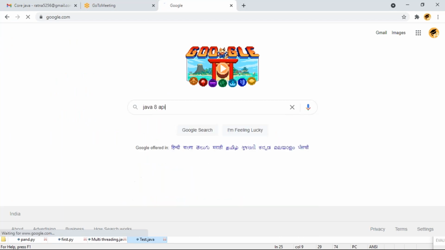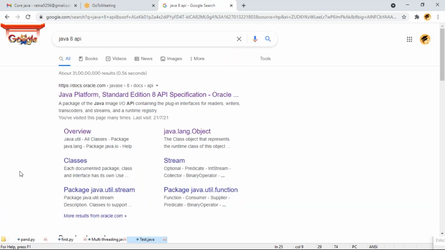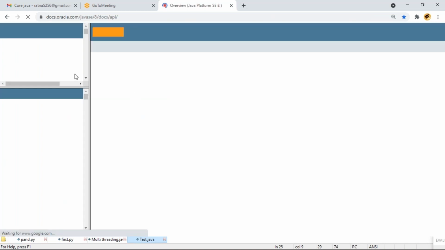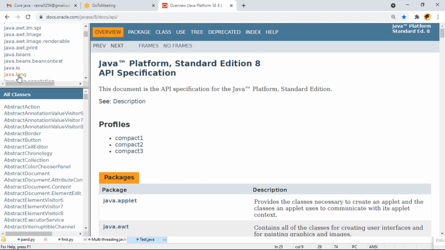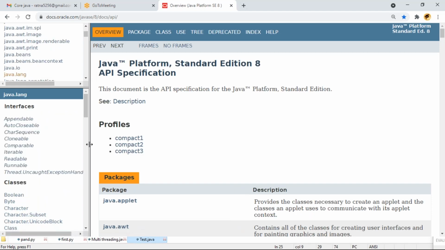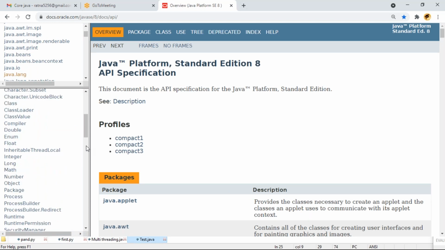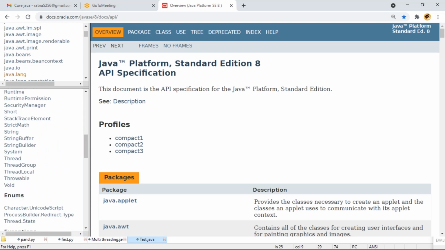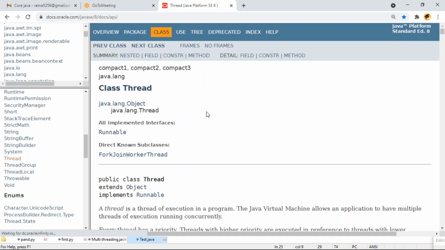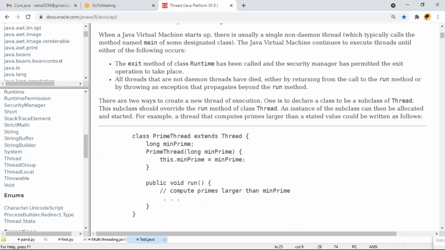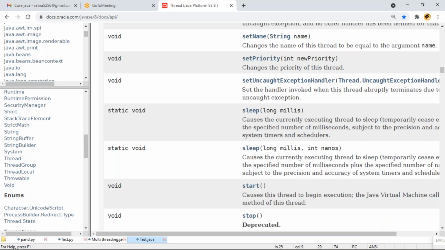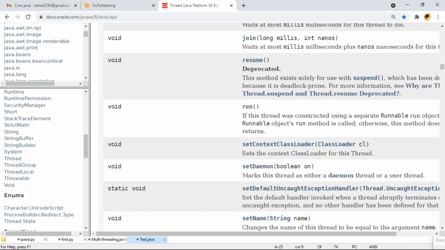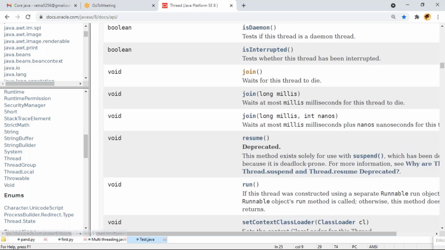So the Java 8 API documentation. If you go to the Oracle docs, I want to open the java.lang package. In the java.lang package, I need the Thread class, right? Yeah, this is my Thread class, guys. In the Thread class, you can go to join. Join is an overloaded method, guys, basically.